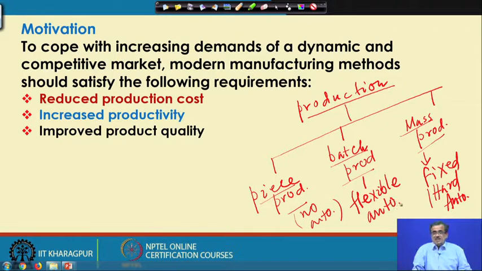Now, robotics is an example of this flexible automation, and that is why for batch production, particularly in the manufacturing unit, we will have to go for robots if we want to survive in this competitive market, and that is why robotics and robots have become so popular in manufacturing units.